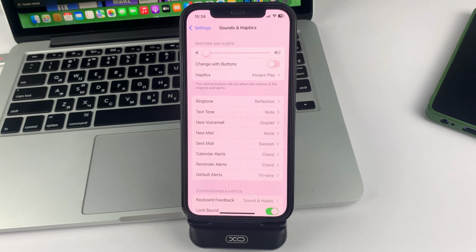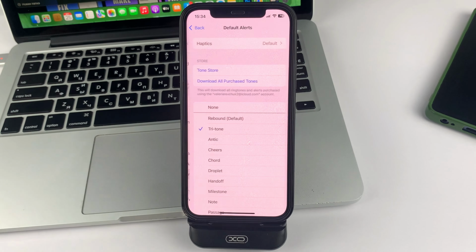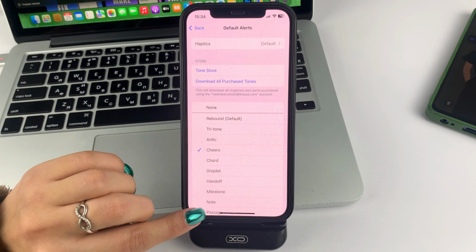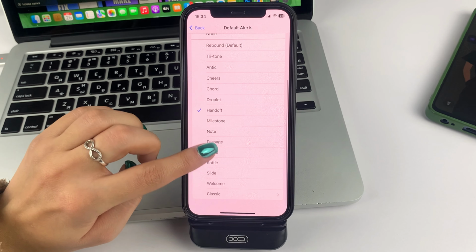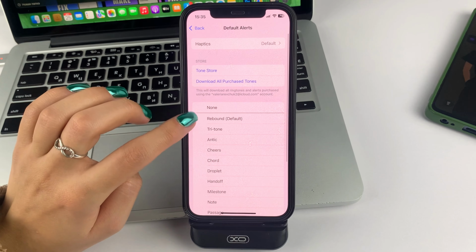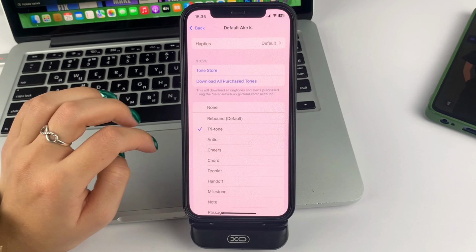So, if you have this option, please go to it. And here you can see a list of different sounds that you can change your default notification to. You can go through them and choose the one that you like the most.